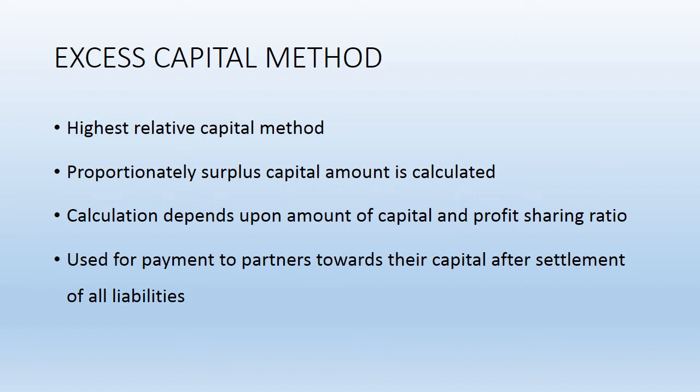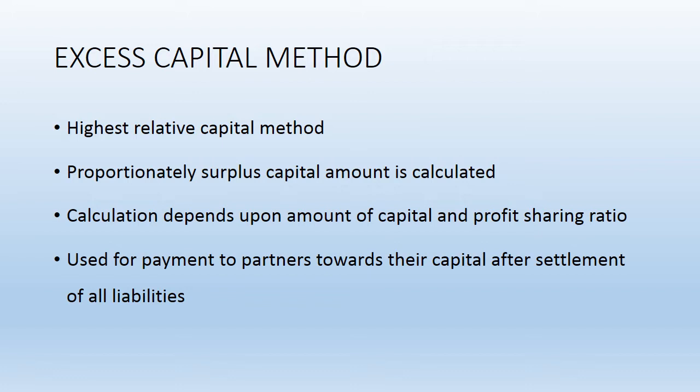Here we need to calculate the proportionately extra amount contributed by any of the partners. Proportionately means when the profit sharing ratios are defined and still some partner has contributed more as compared to other partners, this excess amount is called the highest relative capital.